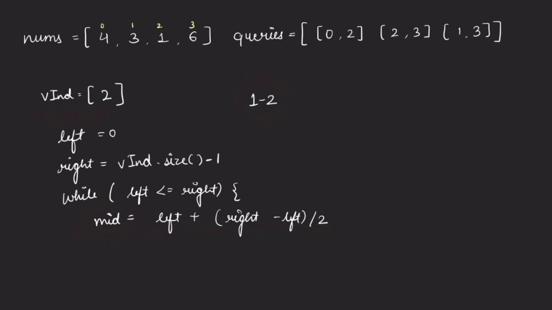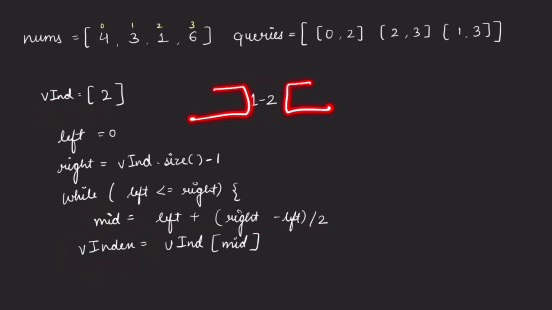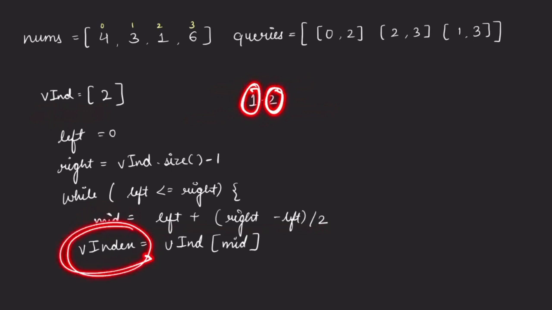So let's find out the value. The violating index will be equal to whatever is present in the array at index mid. So this is the number that we have got. Now see, there are three possibilities. This particular number will either be lying somewhere over here, or somewhere over here, or somewhere within this range. Meaning this v index will either be less than start, greater than end, or otherwise between these two.